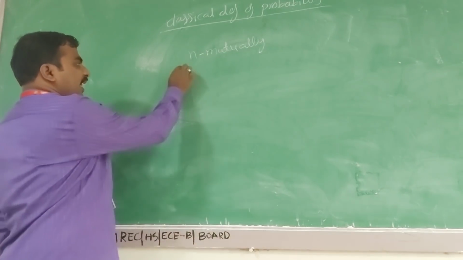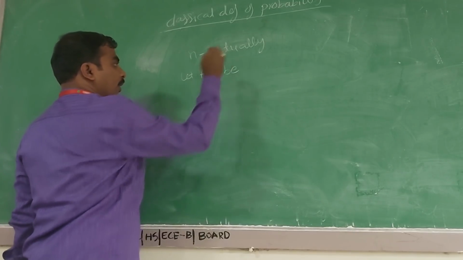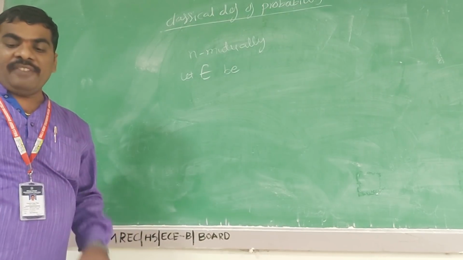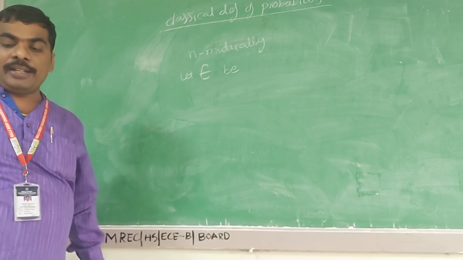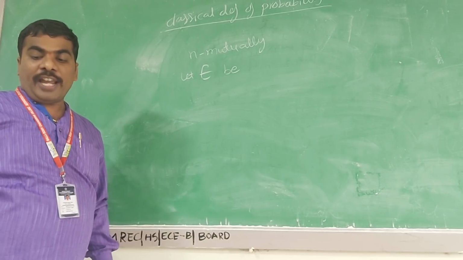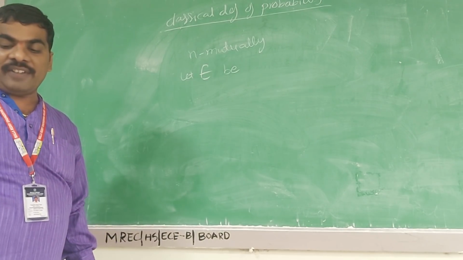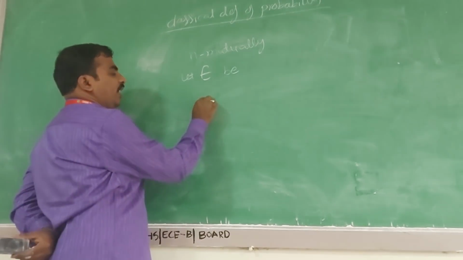Let E be an event of the experiment, and let m be the number of elementary events of E. Then the probability of E is equal to